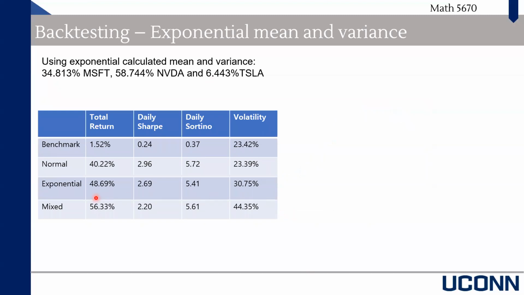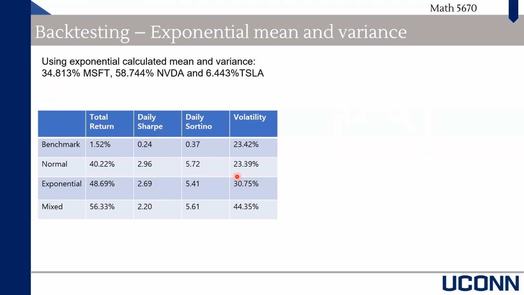In this table, you could see from the exponential line, the total return is around 50%. The daily Sharpe and also the daily Sortino ratio are just slightly smaller than the previous normally calculated mu and sigma one. And also the volatility is higher than the previous one, around 30%.